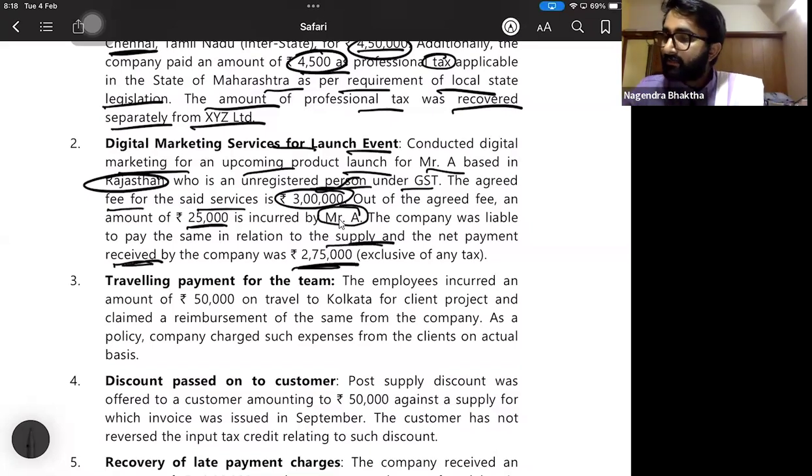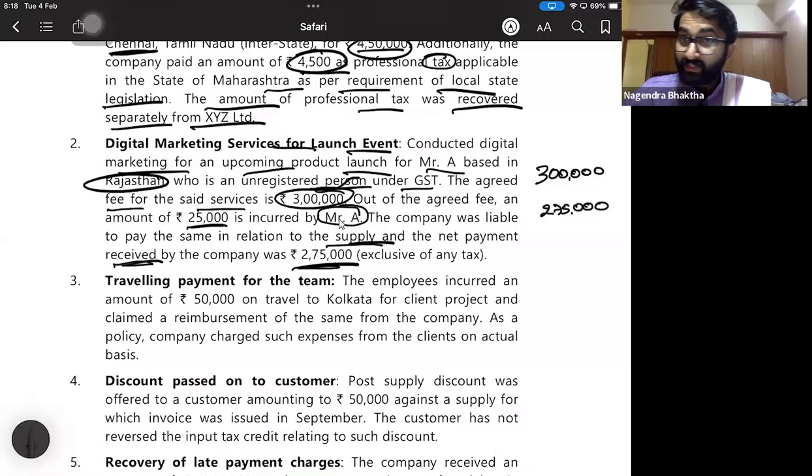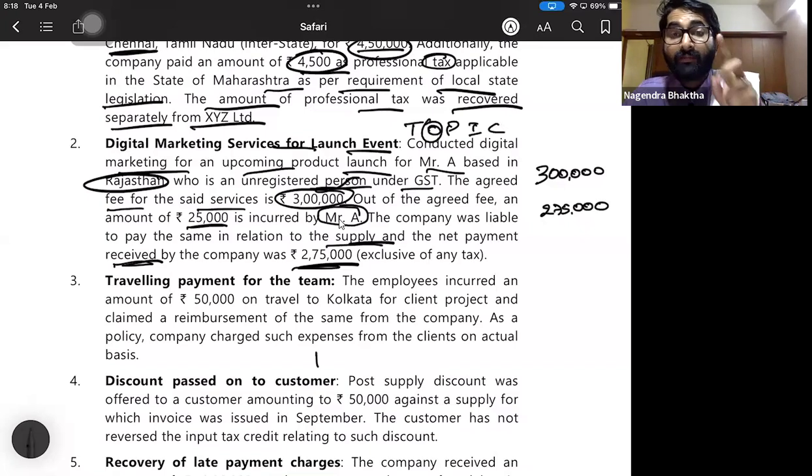Now the question is, sir, whether we have to take 3 lakhs or 2,75,000. You remember? See, obligation, TOPIC. What is TOPIC? O for obligation of the supplier met by the recipient. See, that 25,000 is actually obligation of the supplier, but met by the recipient. Don't deduct it. You have to add it. So we have to take 3 lakhs, not 2,75,000.